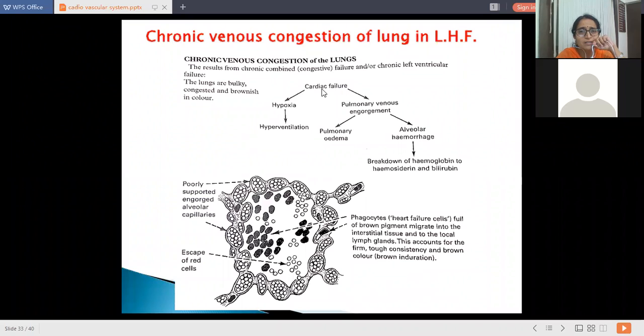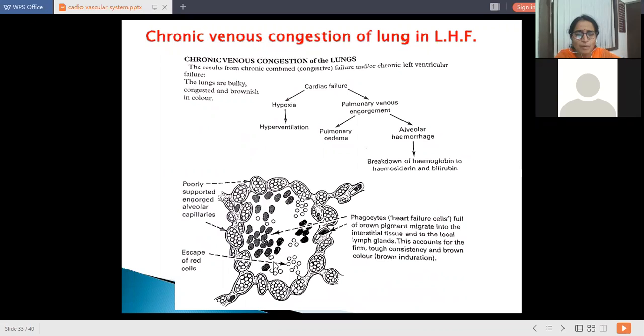So we just discussed that cardiac failure gives rise to pulmonary venous engorgement. It gives rise to pulmonary edema. Then, because of accumulation of fluid in the alveolar spaces and increased pressure in the capillaries, there are alveolar hemorrhages. There is breakdown of hemoglobin to hemosiderin and bilirubin. Now here, what are the histological changes? Phagocytic cells are seen, that is monocytes, which engulf the defective RBCs, and these cells we call heart failure cells.